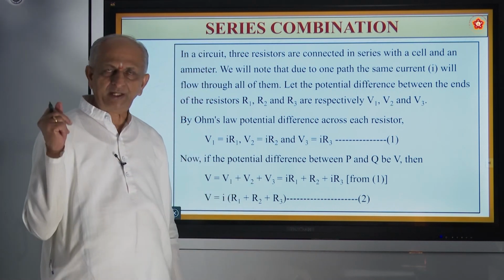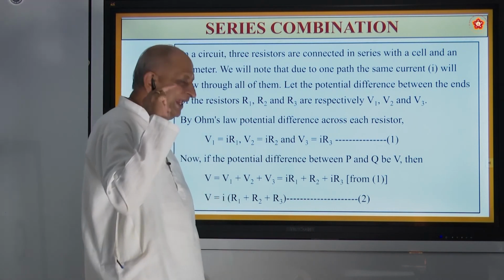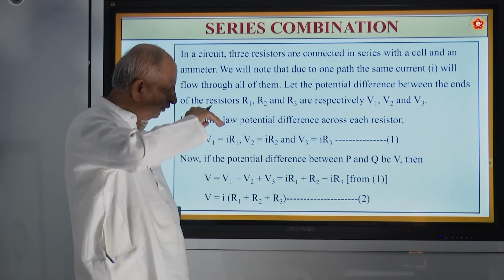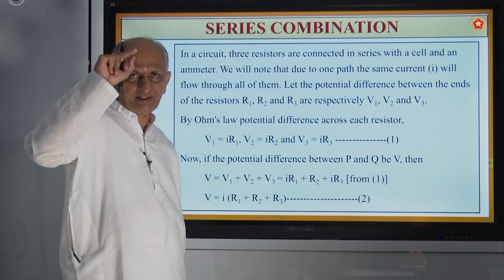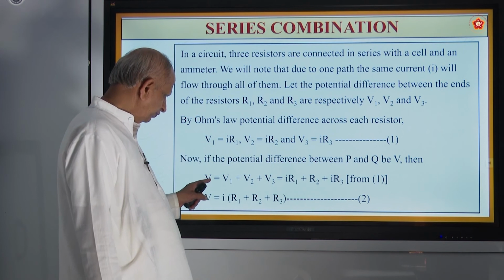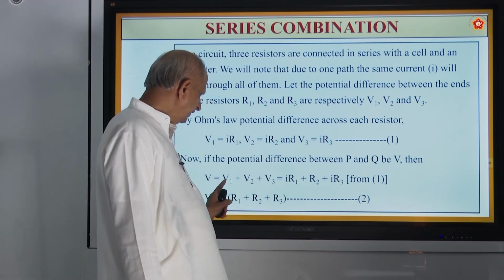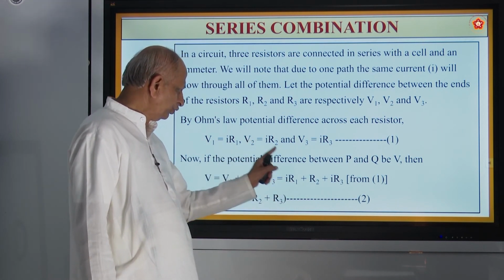And what are you going to find out? We are going to find out the equivalent resistance. Instead of writing 3 or 4 or 5 resistors separately, if you want to find out an equivalent one, that is what you do. So V is equal to V1 plus V2 plus V3. What is V1? As per equation 1, it is IR1. What is V2?